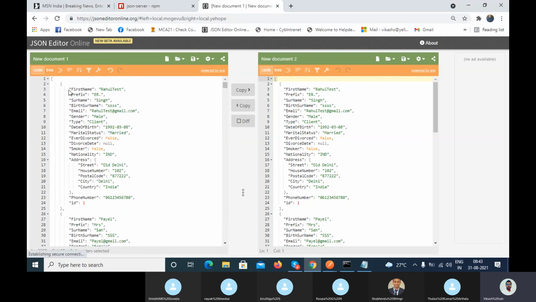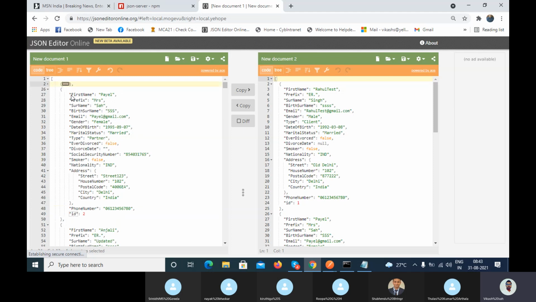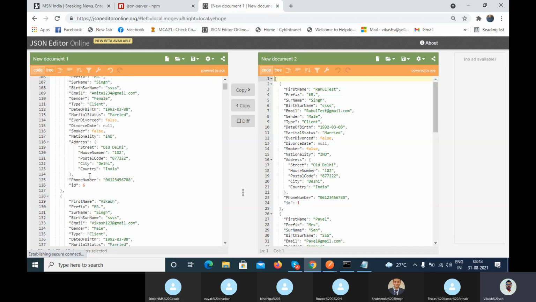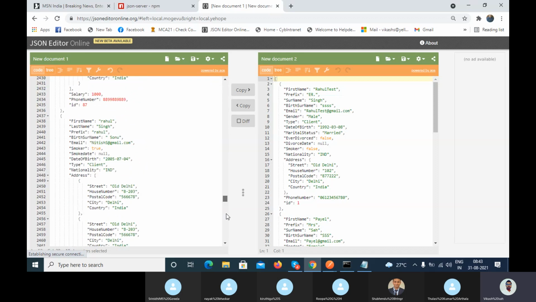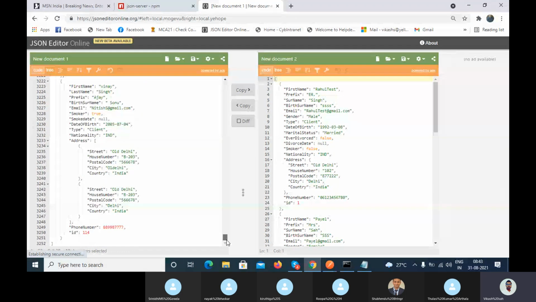Manually open each and every JSON object and verify the ID and the name. The first name is Rahul Test, it is not. Then Payal, ID is 2, not it. The third one is also not. Similarly you can continue until the element is found.